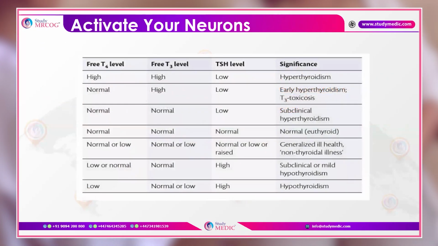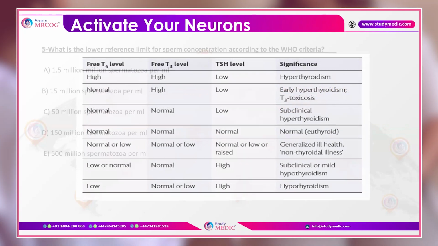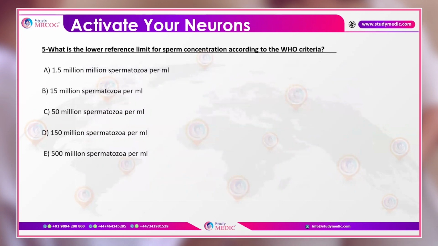These are the hormonal levels which you can find in various disorders. Just to make your concepts clear, remember that TSH levels are towards the higher side in hypothyroidism, and they are towards the lower side in hyperthyroidism.